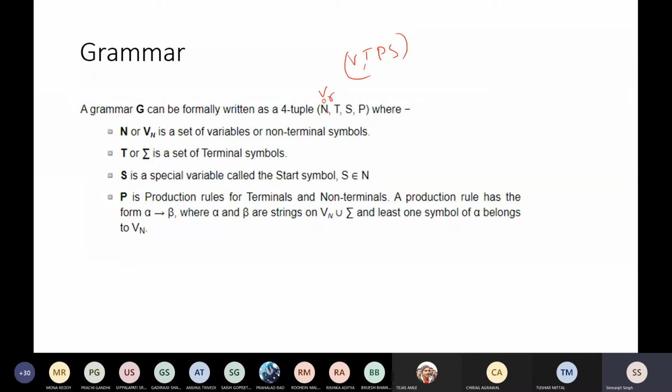It can be a V or an N, so it is one and the same thing. I will tell you everything about it: what is terminal, what is non-terminal. Don't panic. First of all, this V is called your non-terminals.